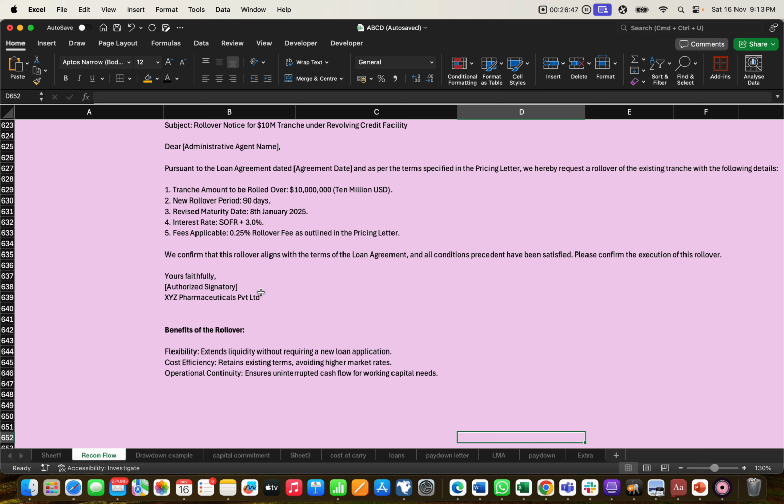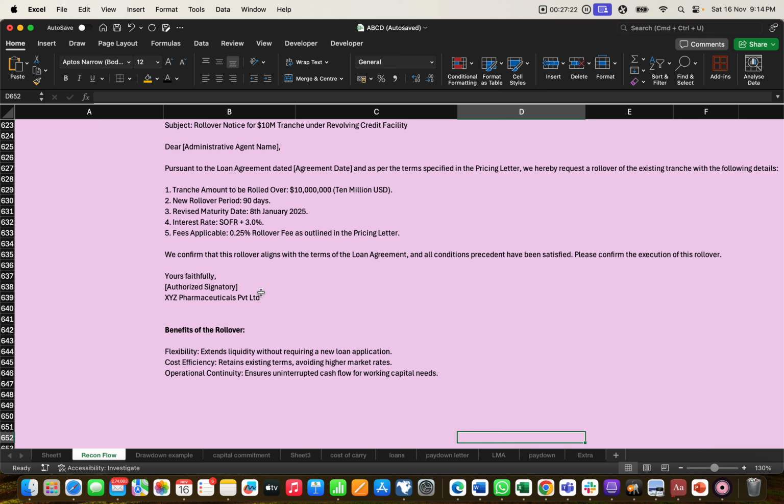The SOFR rate, when they are doing the agreement, will depend on whether it is flexible or fixed. If fixed, it is mentioned in the loan agreement pricing letter. If variable, we have to calculate it on a daily basis, and our accounting system should be there. One option is automatic, so the system will calculate it automatically. There are some options available according to the contract note. We have to change according to the pricing letter and the notice.